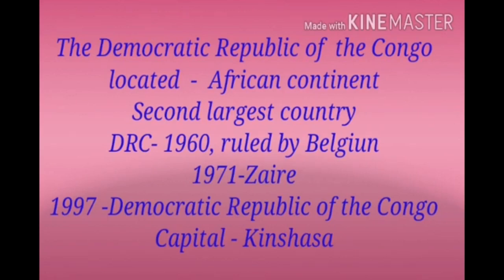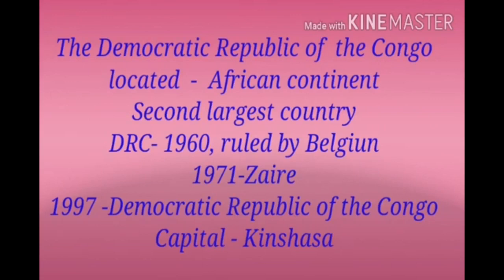Do you know, children? DRC is the second largest country by area in Africa. Which is the second largest country in Africa? Yes, DRC is the second largest country in Africa.